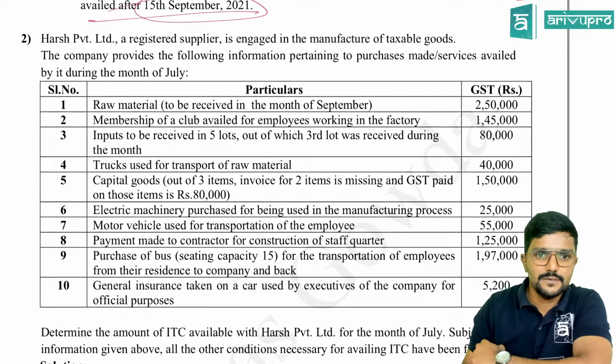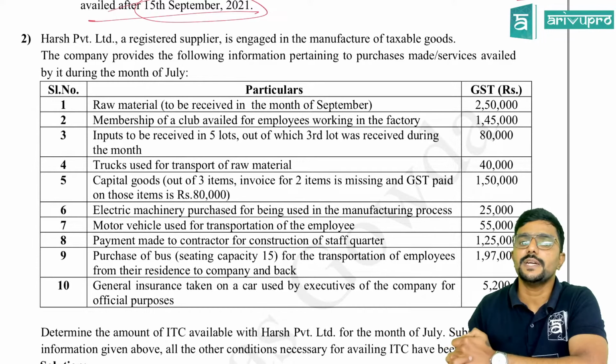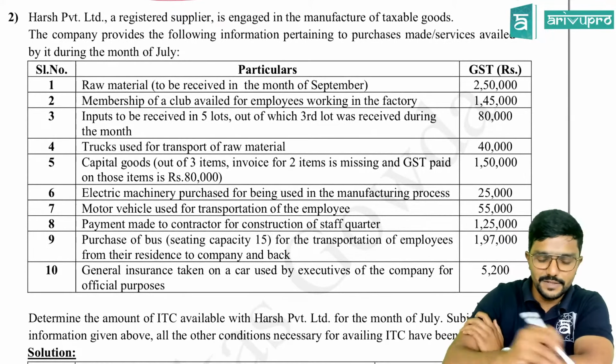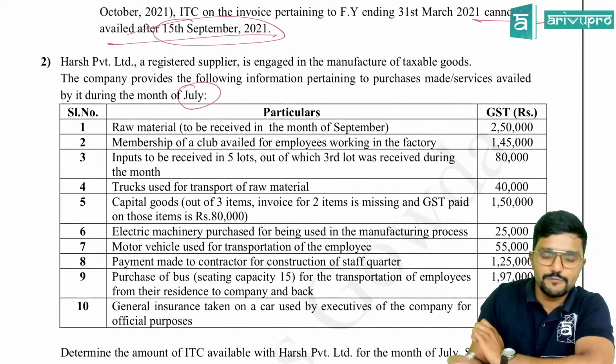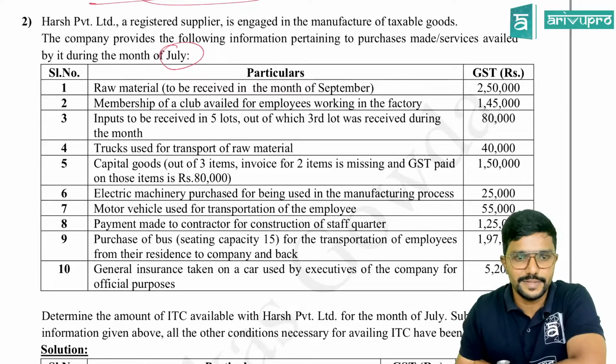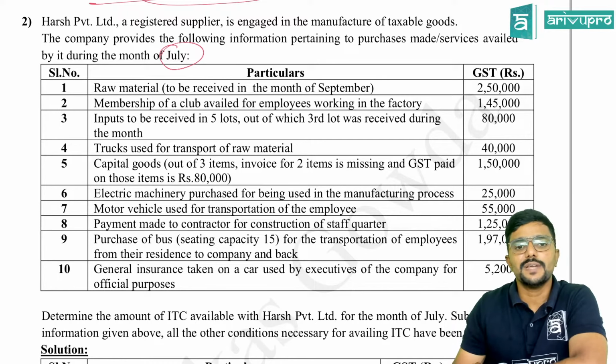Chalo. Second one, there are totally 10 items. One by one we will discuss. Let us start. Harsh Private Limited, a registered supplier, is engaged in the manufacture of taxable goods. The company provides the following information pertaining to purchases made or services availed by it during the month of July. So they have given the information with respect to their inward supply for the month of July, guys. We need to calculate what is the credit available for them. Raw material to be received in the month of September. Can they claim the credit in the month of July?